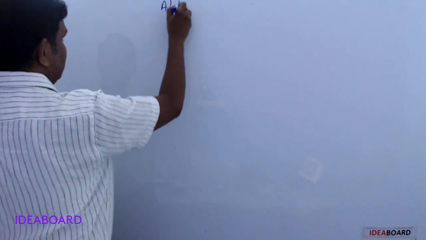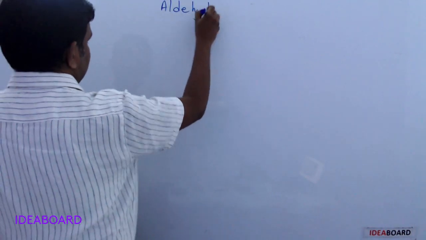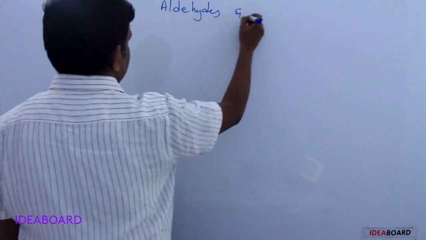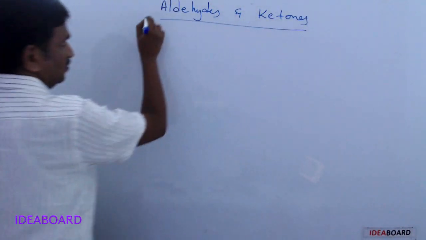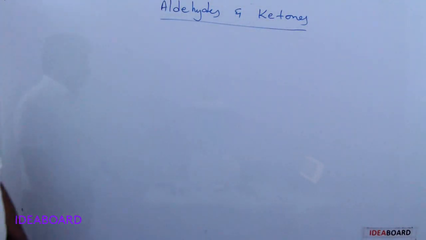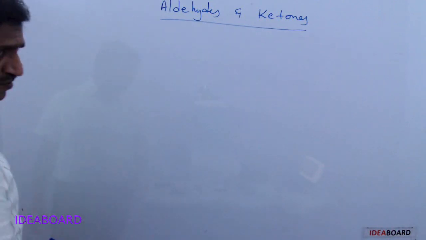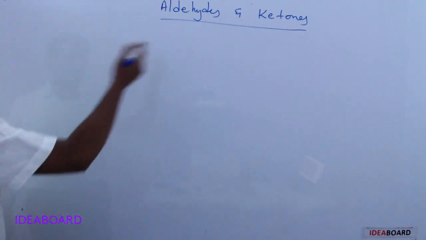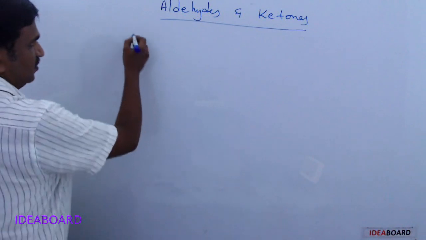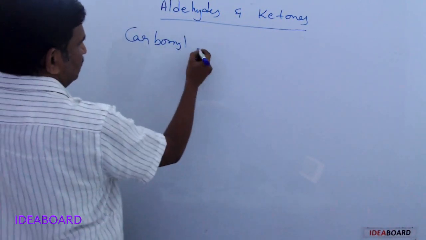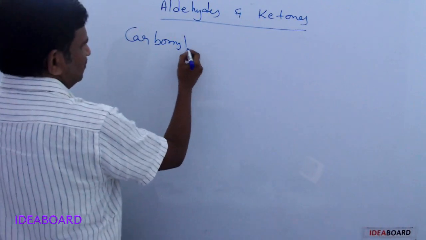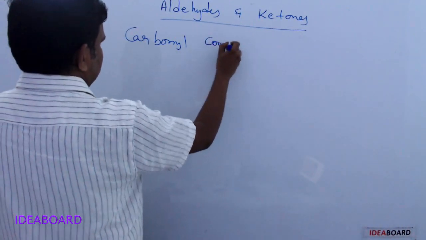Here, aldehydes and ketones. These aldehydes and ketones are also called carbonyl compounds. They are commonly called carbonyl compounds.